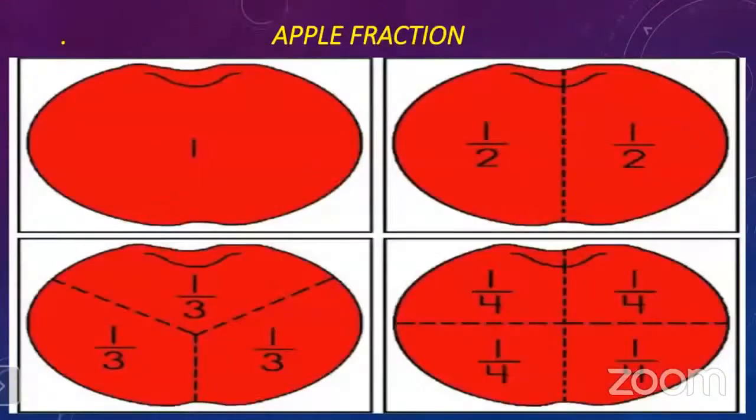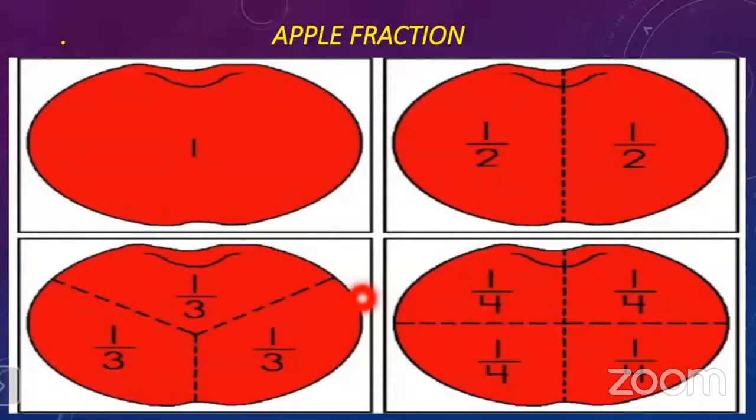Okay, so look at here now. Apple fraction, what is given here? Here is one apple which is whole. Then it is divided into two equal parts, which we write like this: this is 1/2, this is another 1/2. Now, if the same apple is divided into three equal parts, then we write 1 upon 3 is one part, 1 upon 3 is another part, and 1 upon 3 is the third part.